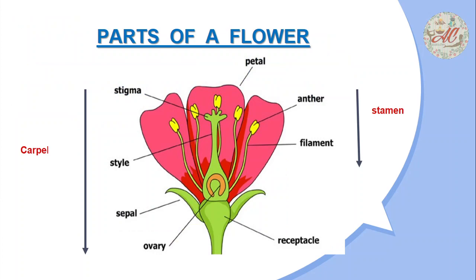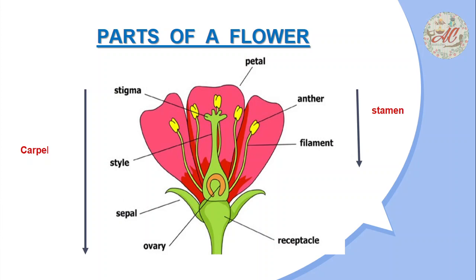Next is parts of a flower. Basically, there are four parts of a flower: sepal, petal, carpel, stamen. Sepal is the leaf-like growing part of a plant. The main function of the sepal is to protect the flower before it blossoms. Second is petal. The petal's main function is to attract pollinators such as insects and butterflies. Third is carpel. Carpel includes stigma, style and ovary. These are the female parts of the flower.